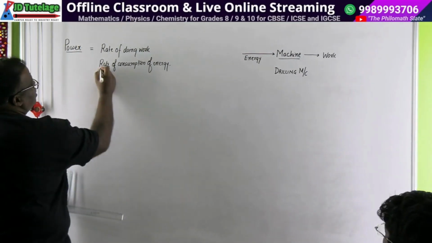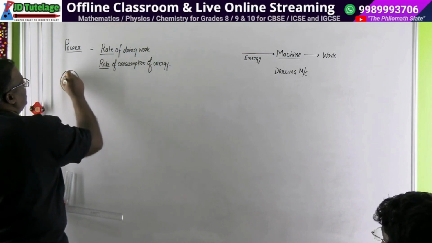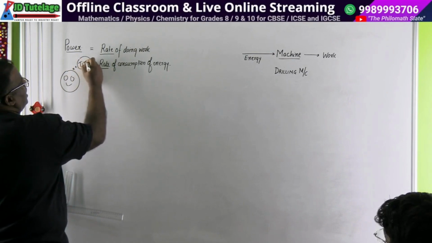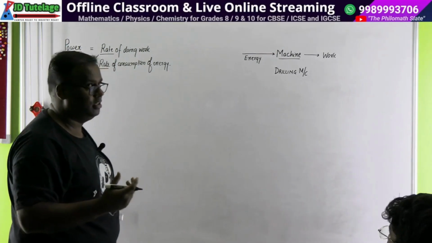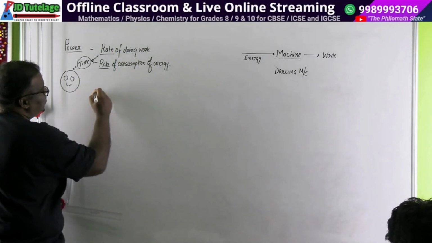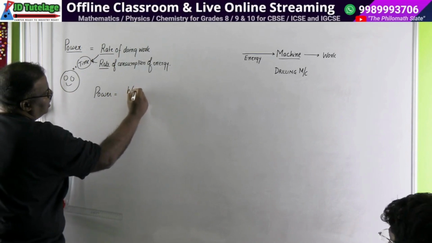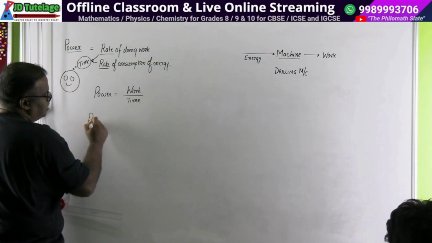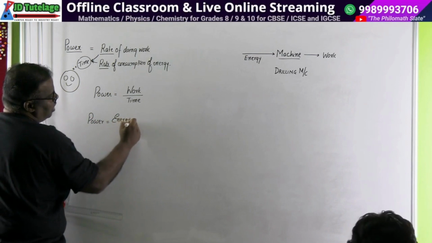And whenever you see this word called rate in mathematics or anything, you in your mind should think about something which is known as time. Rate माने time. अच्छा, उसका rate कितना है? Rate माने कितना लेता है? What is rate? It is all related to time. ठीक है? So can we now define power? We will define power as rate of doing work, मतलब work over time. Power can also be defined as energy upon time. Energy upon time.